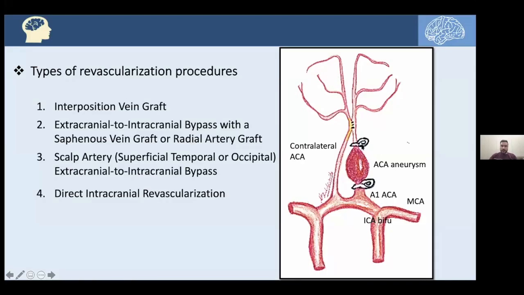After clipping that aneurysm and trapping it there, we are risking ischemia to the ipsilateral side, the area supplied by that ACA. So what's the problem? How do we solve this problem? Indeed, we can make use of the contralateral ACA and make a side-to-side A3 anastomosis, as we can see here, to supply both areas from the contralateral side to that aneurysm. So that would be a direct intracranial type 4 bypass.